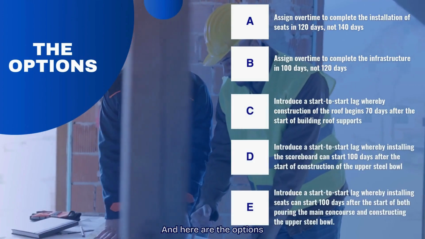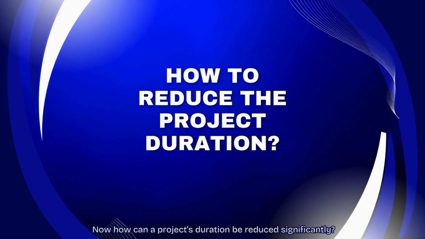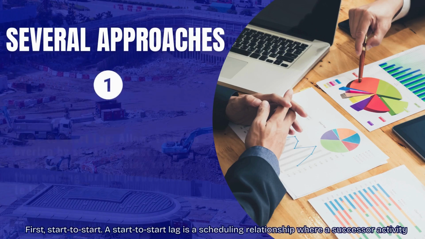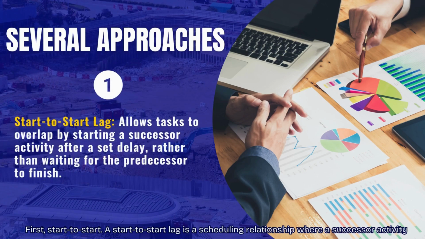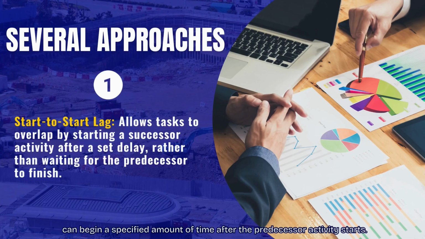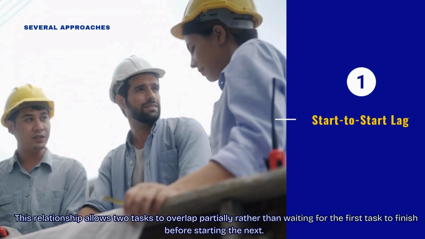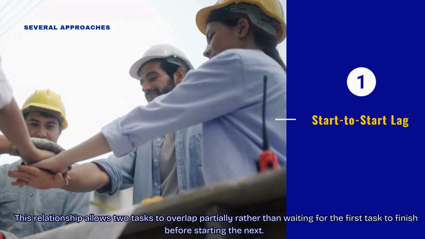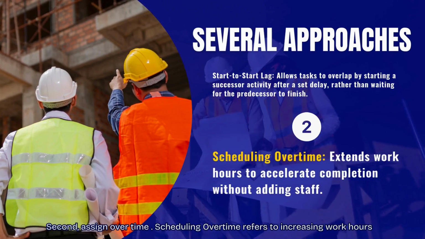And here are the options. Now, how can a project's duration be reduced significantly? Here are several approaches. First, start to start. A start-to-start lag is a scheduling relationship where a successor activity can begin a specified amount of time after the predecessor activity starts. This relationship allows two tasks to overlap partially rather than waiting for the first task to finish before starting the next. Second, assign overtime.